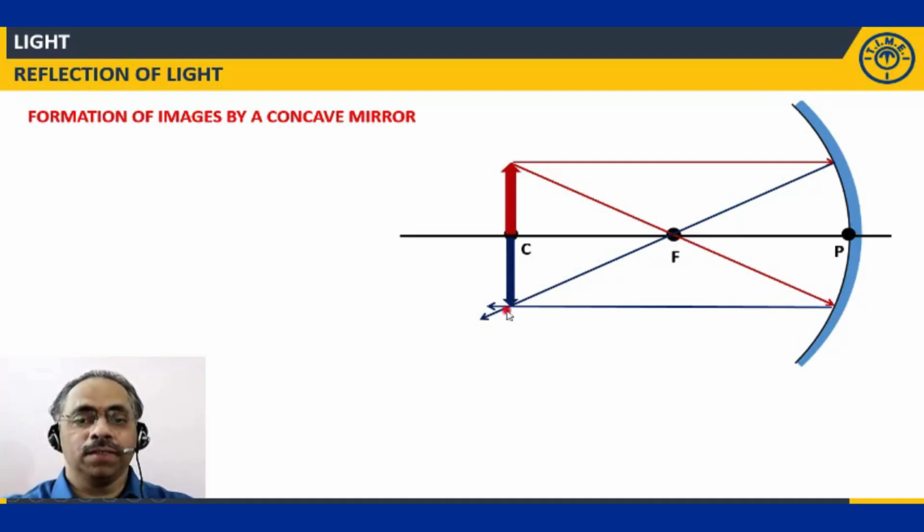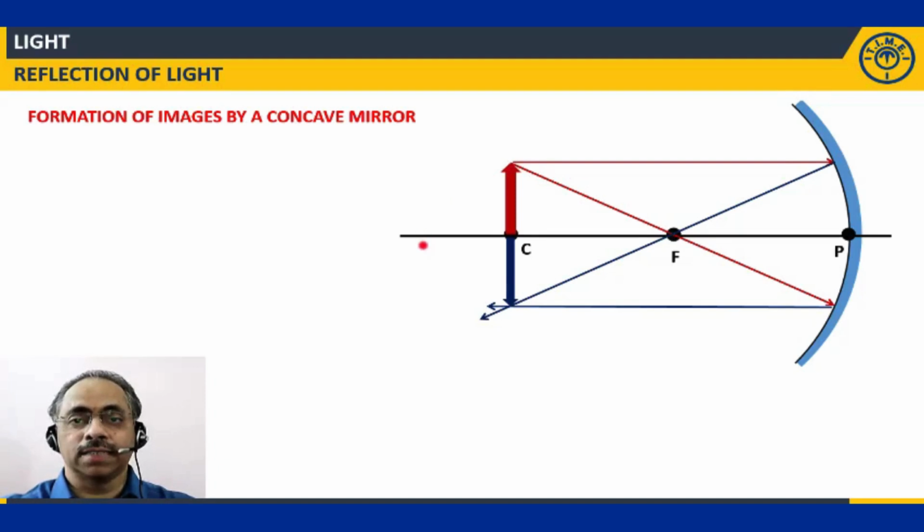And the image is formed at the same position, center of curvature. Object is placed at center of curvature, image is also placed at the center of curvature. And one more thing is that the size of the image was increased compared to the previous case. Earlier it was smaller in size compared to the object. Now the image size is equal to the size of the object.